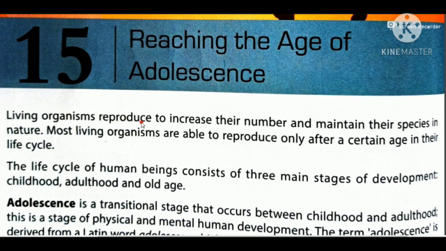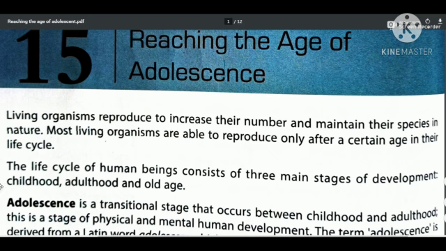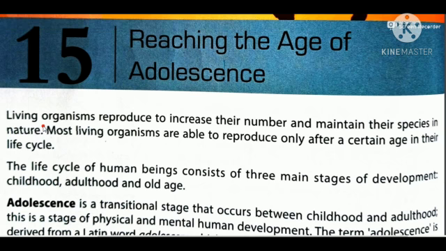Living organisms reproduce to increase their number and maintain their species. Species means the same kind of organism in nature. Most living organisms are able to reproduce only after a certain age in their life cycle. As you know, in the previous chapter we discussed that living organisms reproduce by two different methods, sexual and asexual modes of reproduction. Here we will discuss the sexual mode of reproduction.